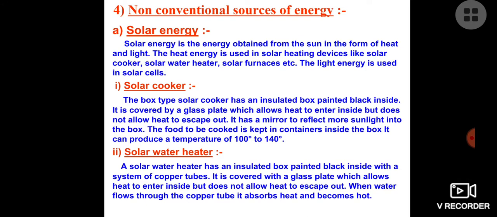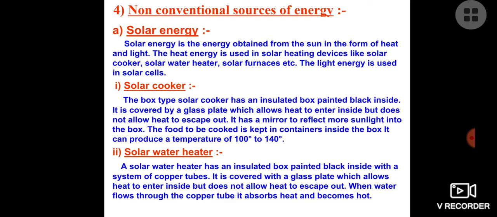So first we talk about solar cooker. Now solar cooker, what happens, we have one box which is made up of an insulator. That means it allows the heat energy to come, but it doesn't allow the heat energy to escape out from it. We have a plane mirror which traps the heat energy and doesn't allow it to go out. Basically it gives us a greenhouse effect.